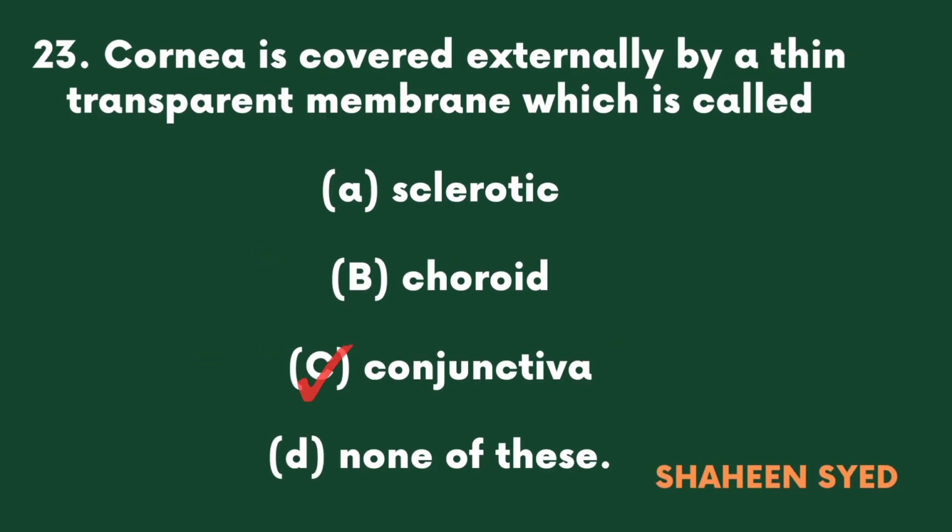Cornea is covered externally by a thin transparent membrane which is called A. Sclerotic, B. Choroid, C. Conjunctiva, D. None of these.